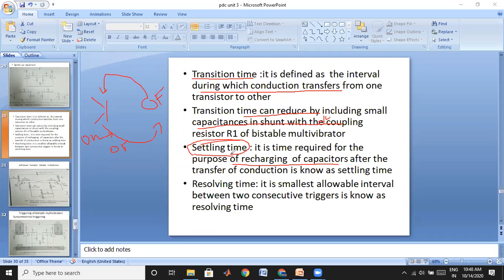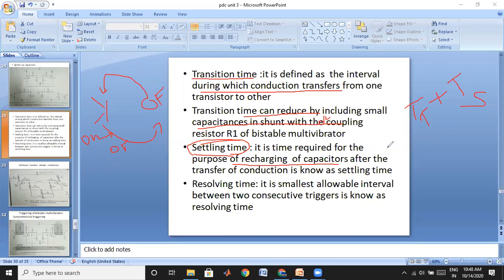After the settling time we are going to get the stable states. That means after the sum of the transient time plus the settling time, we get the stable state. After this time interval we get the stable state. That is a point you have to observe.